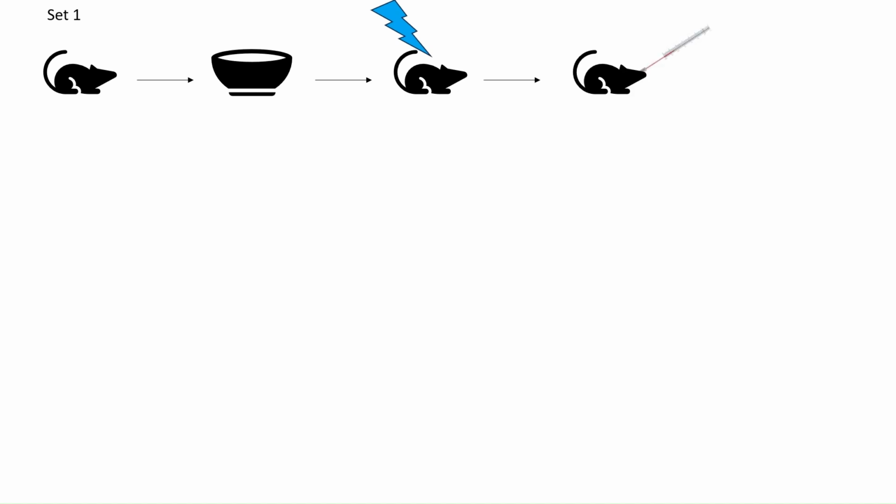In set 1, the rat was given some food to eat. After the food, the rat was exposed to X-ray, which made the rat fall sick. Subsequently, it will refuse to touch the food because the rat has now learned that eating this particular food makes the rat sick. After this process is repeated a particular number of times, the rat will finally learn not to touch the food.